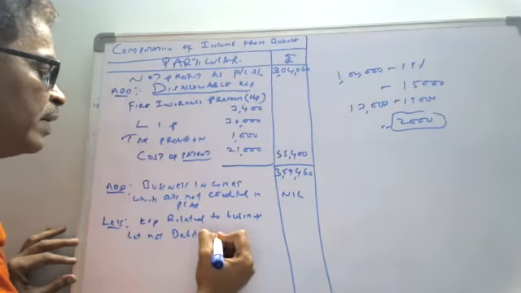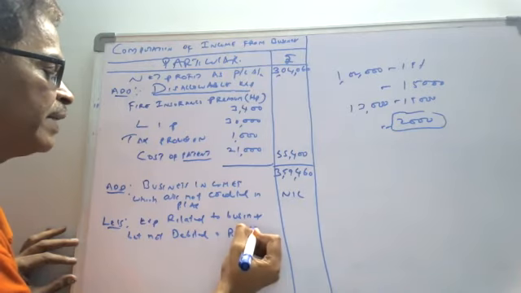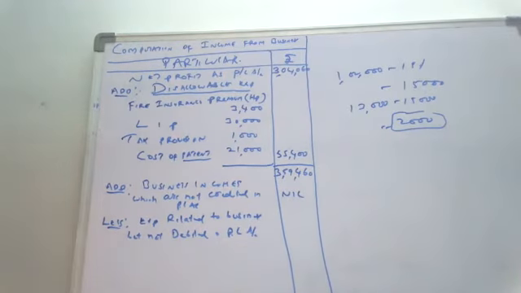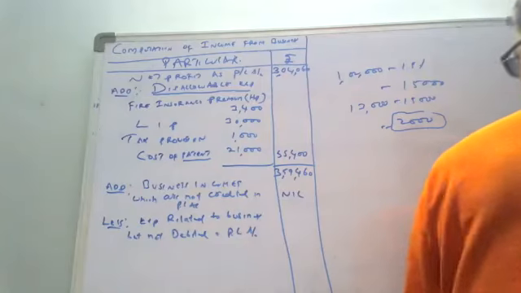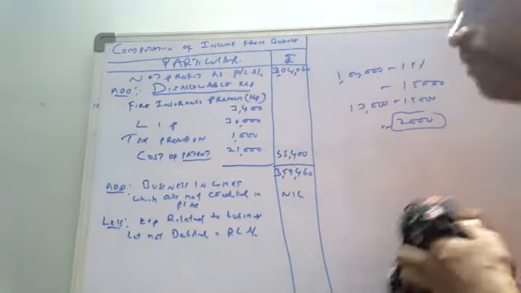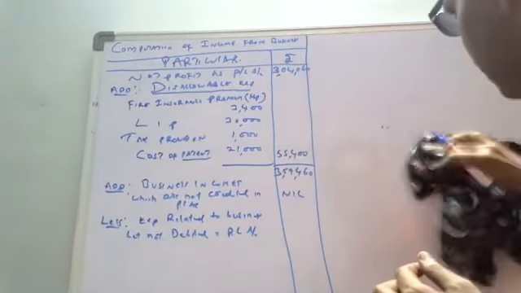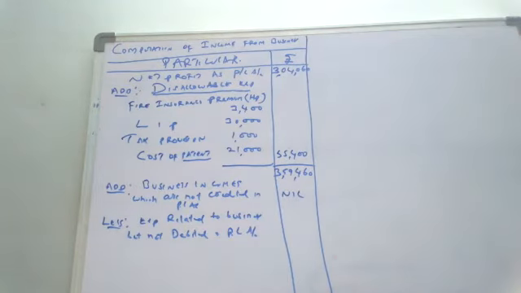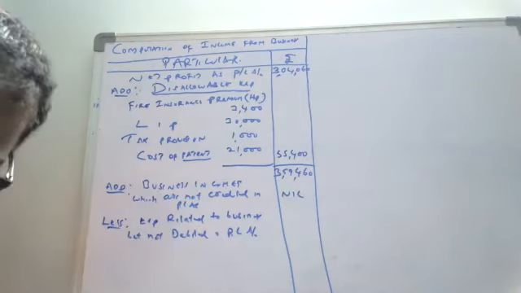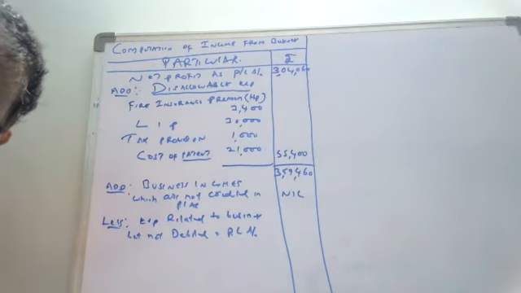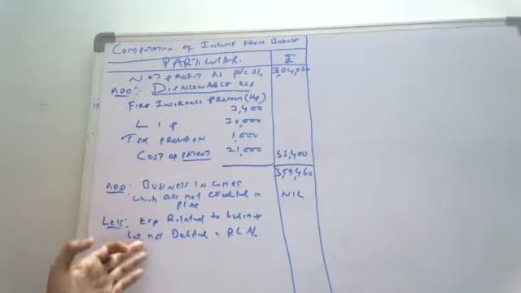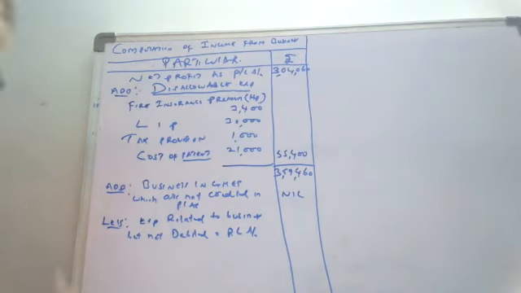Can you identify what are the expenses which are not debited in the P&L account? It may be in other information, but it is not debited in P&L. Can you identify the expenses? Just now we discussed it. Salary, advertising. No, it is debited. Any expenses not debited in P&L?